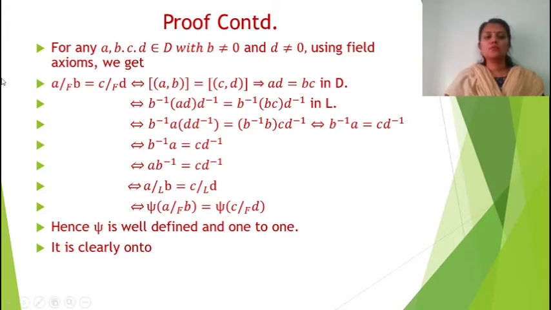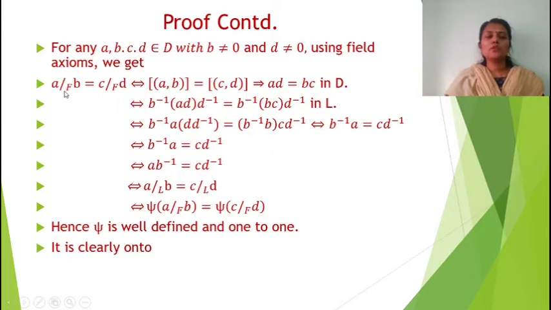First take elements a, b, c, d element of D where the condition is b not equal to 0, d not equal to 0.